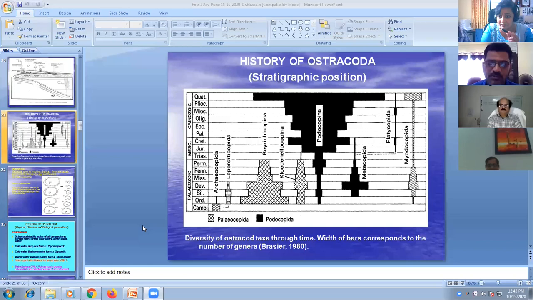And because they have appendages and a segmented body, ostracods are classified under phylum Arthropoda. Whereas in the case of pelecypods, which look externally like the ostracod carapace, the morphology is totally different. You don't have a segmented body in the similar looking pelecypod shells.